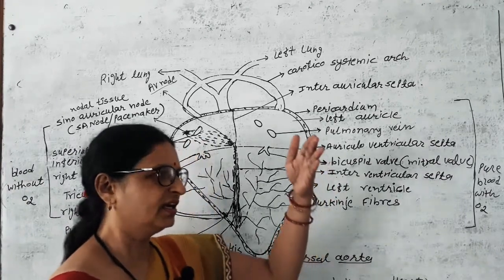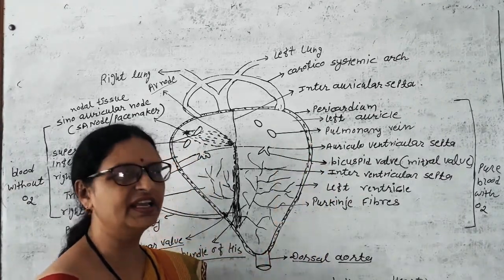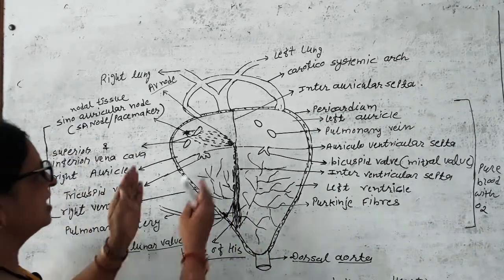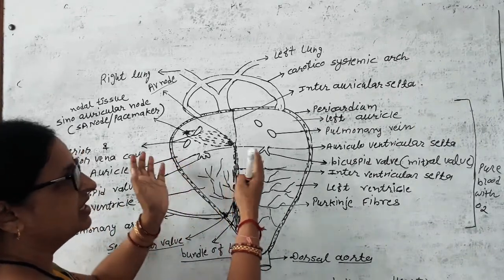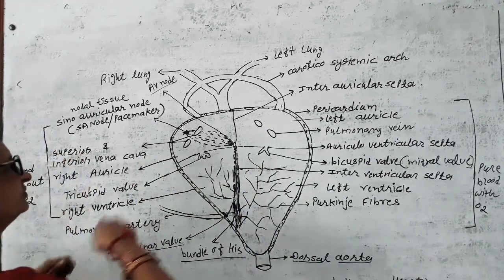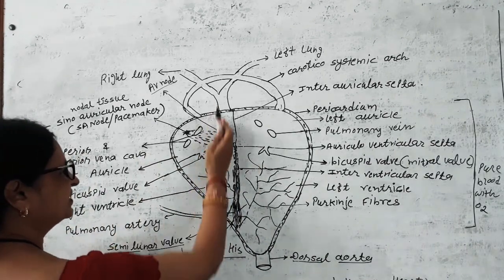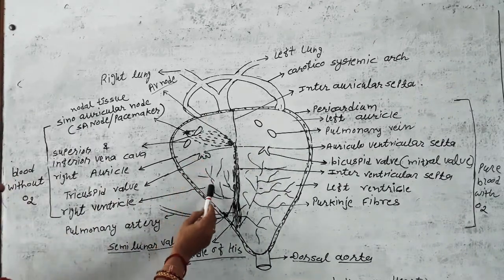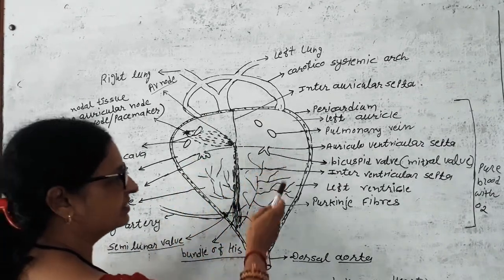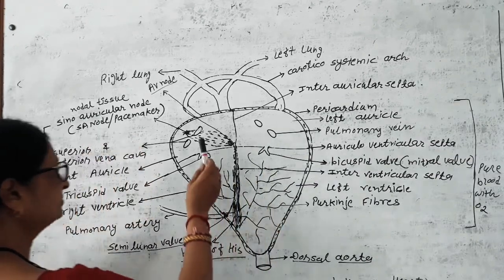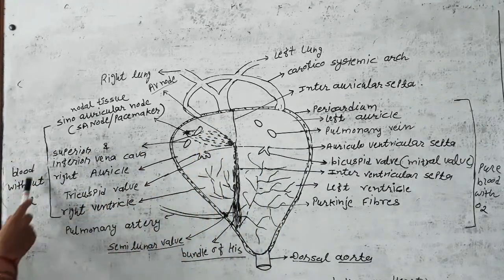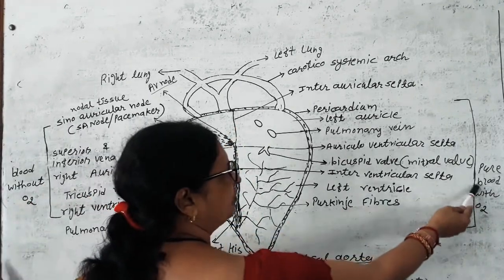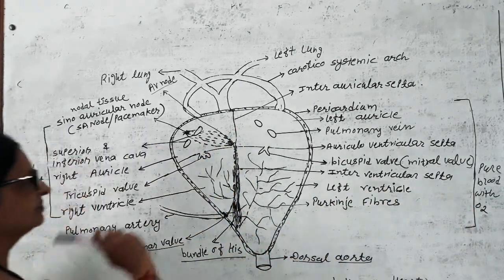If we cut the heart vertically from above to lower, then we will see the complete four chambers, the right part and the left part: right auricle, right ventricle, left auricle, left ventricle. The right part carries blood without oxygen, the left part carries pure blood with oxygen.